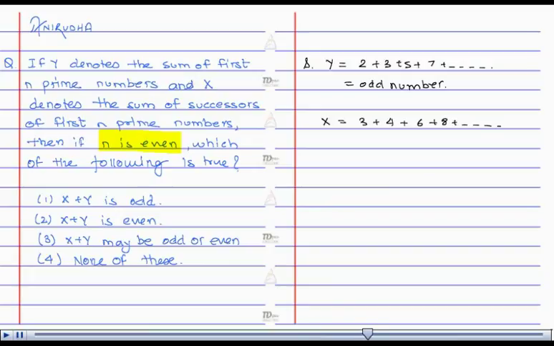As n is even, x is also an odd number. Therefore, x plus y is equal to odd plus odd, or an even number. Hence we have answer option number 2.